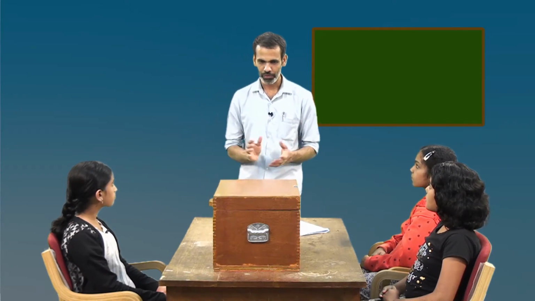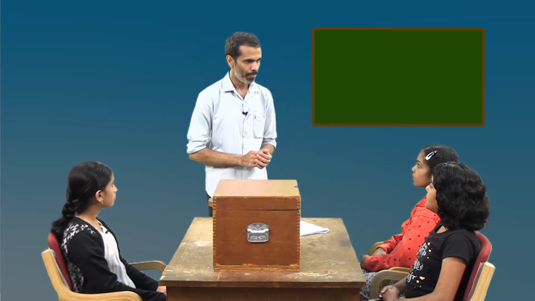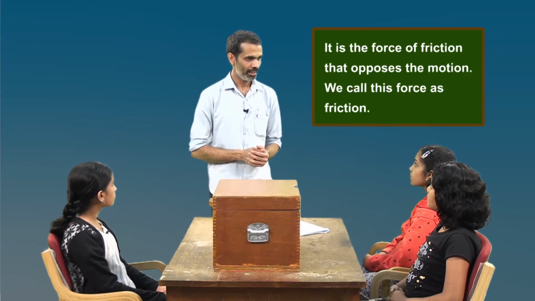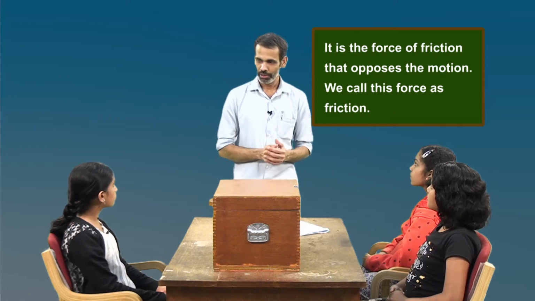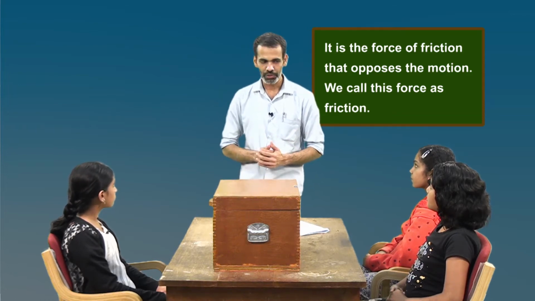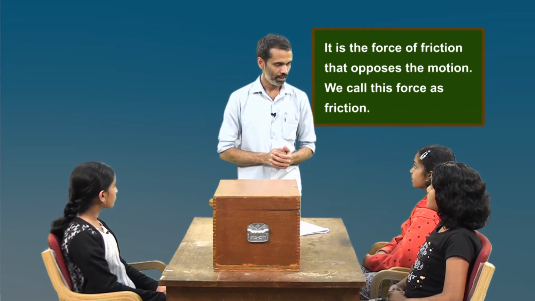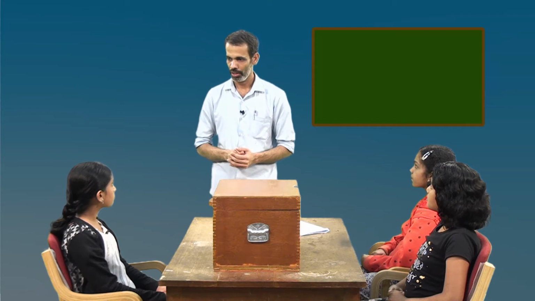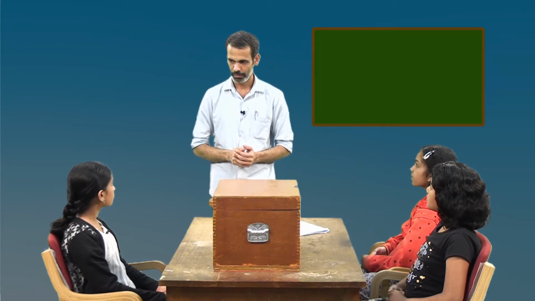Yes, that is correct. There is an invisible force. What does this force do? I think it was opposing the motion of the object. That is exactly what it does. So this force opposes the motion of these objects. We call this force friction. In all life situations that we generally come across, friction is present.